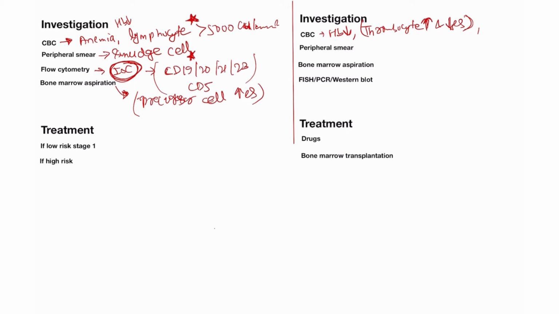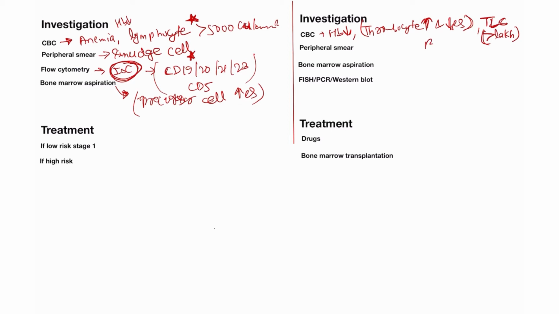And also most important is the total leukocyte count. Please learn and remember this: total leukocyte count greater than 1 lakh. Greater than 1 lakh means a very high amount occurs in the case of CML. It's a very important characteristic. TLC count greater than 1 lakh.